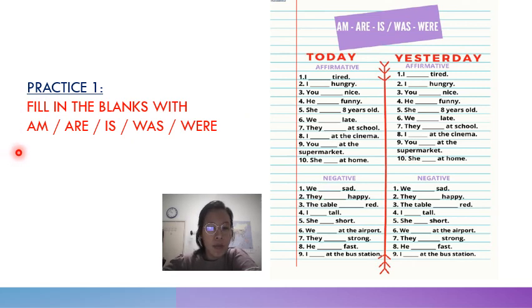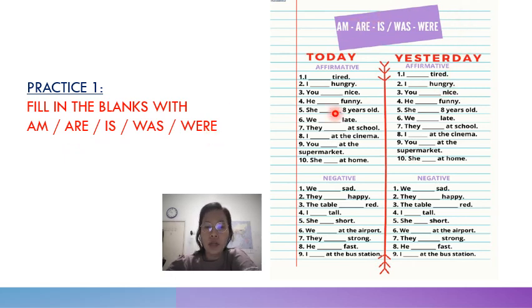Okay, so do you still remember who uses am? I am, you are, we are, they are, he is, she is, it is. Okay, what is for singular subjects? I, he, she, it. Okay, were is the past tense for are. You were, we were, they were.